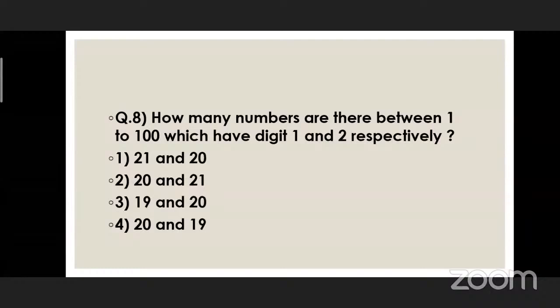Yes, very good. So option number 2 is the correct one. You have to darken the circle for option number 2. Very good.